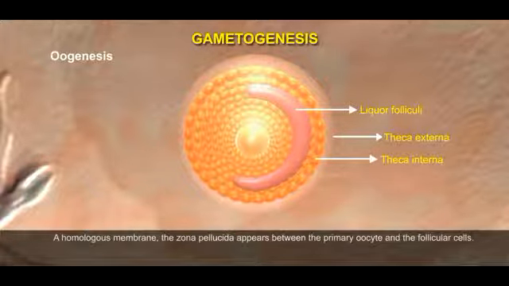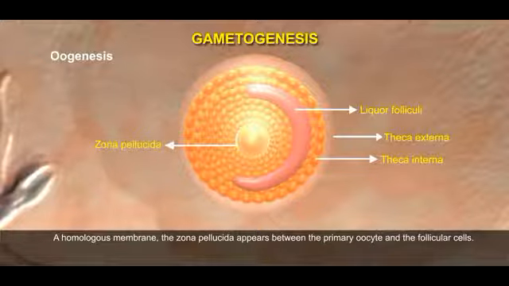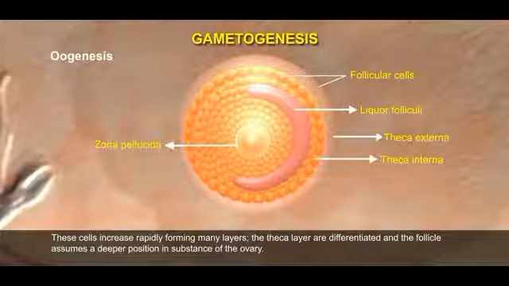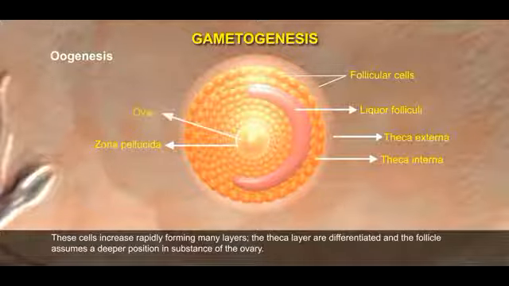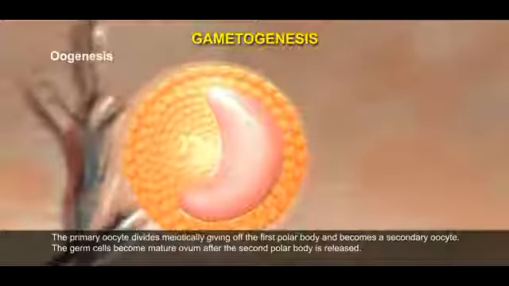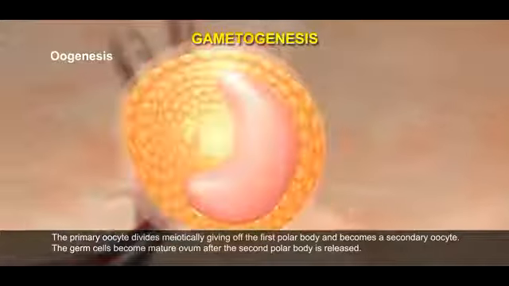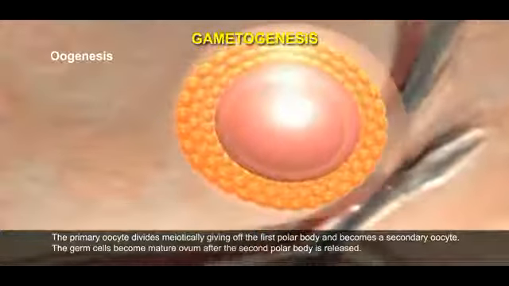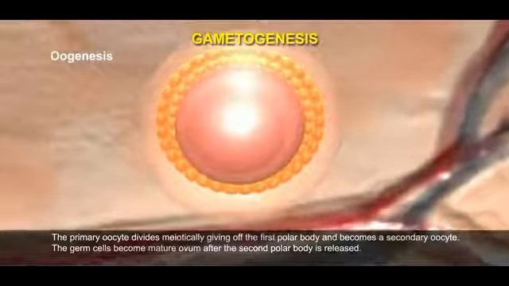A homogeneous membrane, the zona pellucida, appears between the primary oocyte and the follicular cells. These cells increase rapidly, forming many layers. The theca layers are differentiated and the follicle assumes a deeper position in the substance of the ovary. The primary oocyte divides meiotically, giving off the first polar body and becomes a secondary oocyte. The germ cell becomes a mature ovum after the second polar body is released.